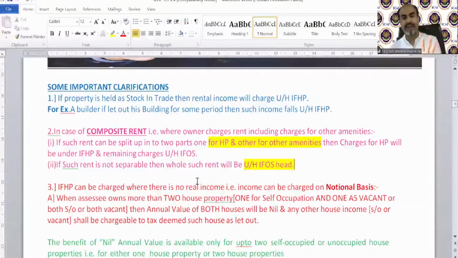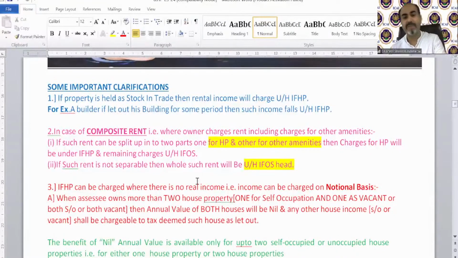Okay. So technically, the first part, if Iron Man has let out the property to Captain America, the first thing you should understand is that whatever rental income has been paid by Captain America is going to be taxable under income from house property. But your next part is saying the business is run by Captain America and Iron Man. You want to say that it's a partnership firm and Iron Man is also a partner in the business.